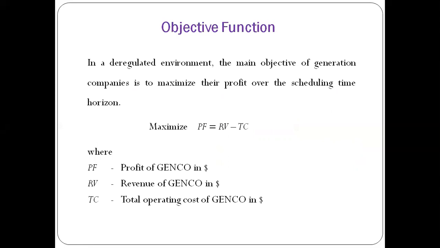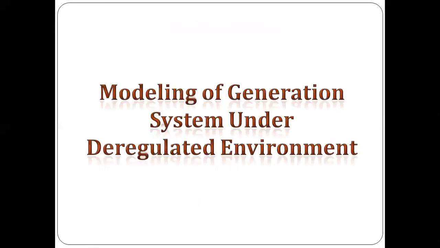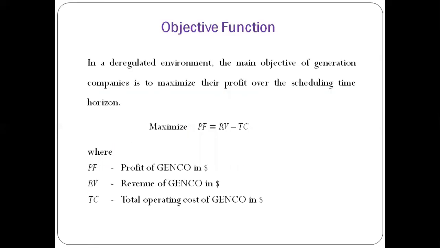This will all be taken care of by the ISO, the independent system operator. In our India, the independent system operator is the Power Grid Corporation of India Limited, PGCIL. So the objective of this type of modeling is that in a deregulated environment, the main objective of generation companies is to maximize their profit over the scheduling time horizon.